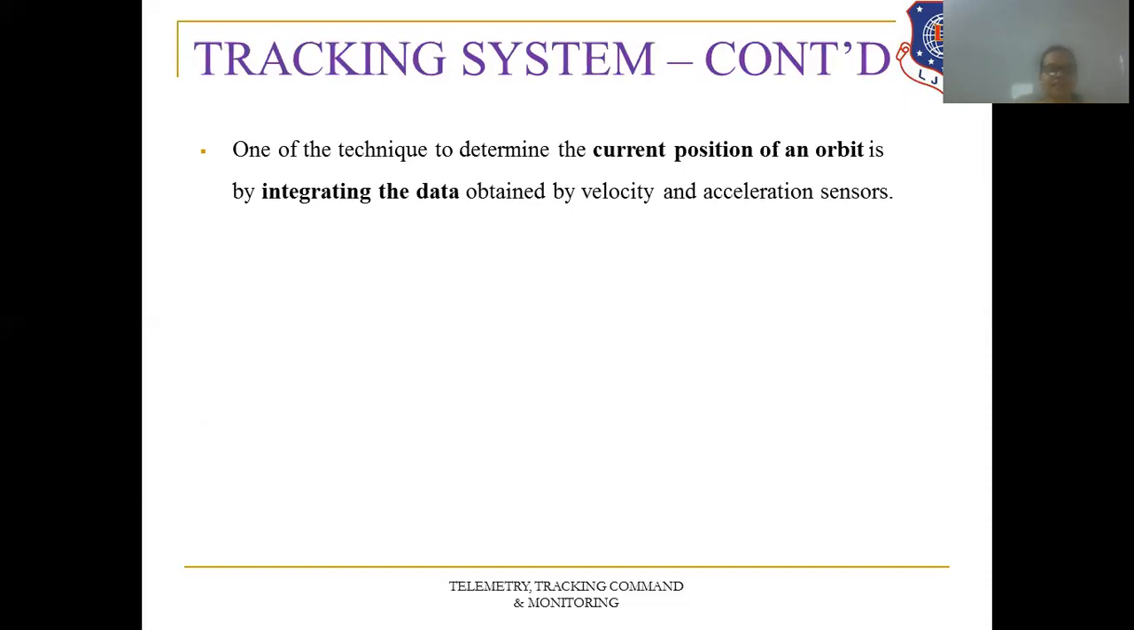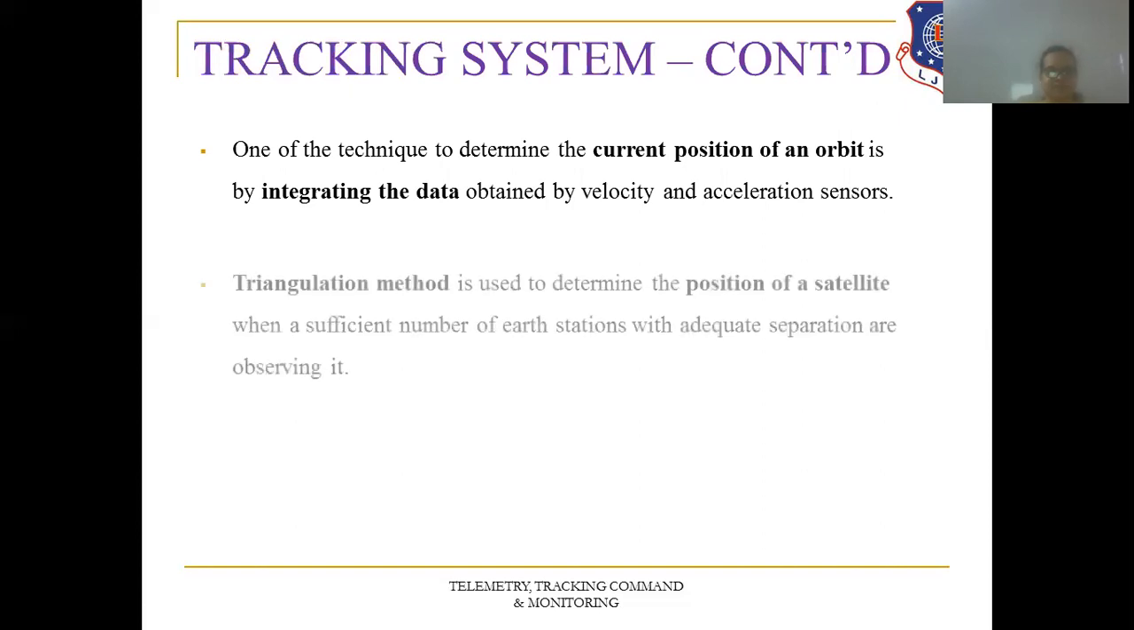One of the techniques to determine the correct position of an orbit is by integrating the data obtained by velocity and acceleration sensors. So what is the tracking system doing again? It will determine the correct position of the orbit by integrating data obtained by velocity and acceleration sensors, right? So from the current position of that particular orbit, it will integrate the data of velocity and acceleration.